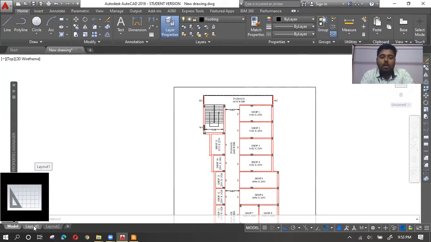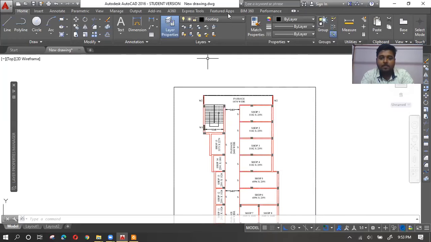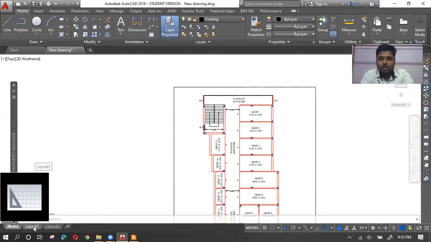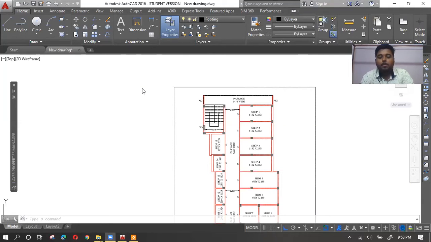How many of you already know using these layouts? Just tell me. How many of you already know using these layouts? Yeah, I'm using this layout for each and every element. Okay, good. That is good. But try to print those. Print those. Okay. Now what happens? See, that is a very good thing.